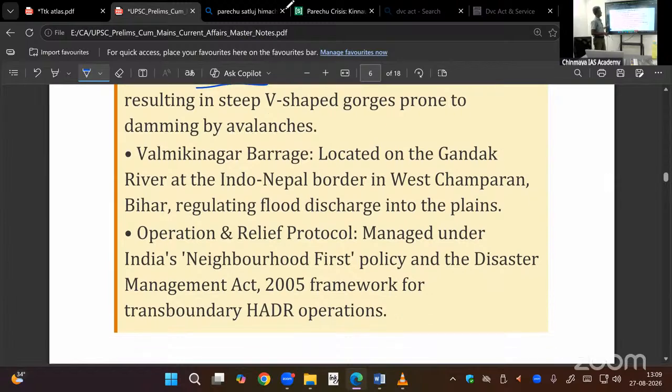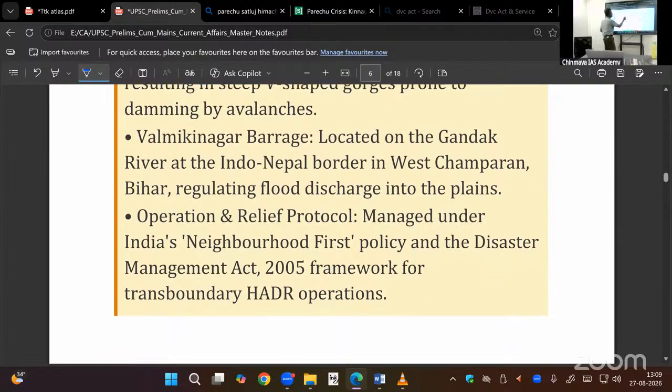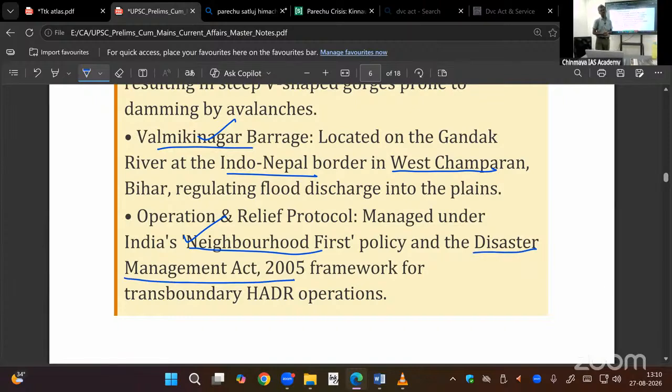Then India-Nepal border. In Bihar, Valmiki Nagar. So here we have a national park. So the animals will also be affected. Then neighborhood first policy, that is important. National Disaster Management Act 2005.